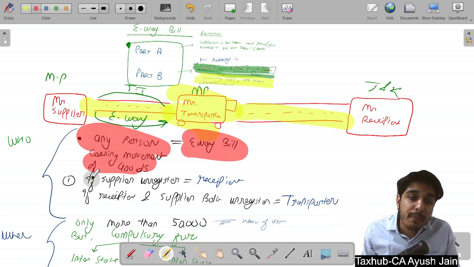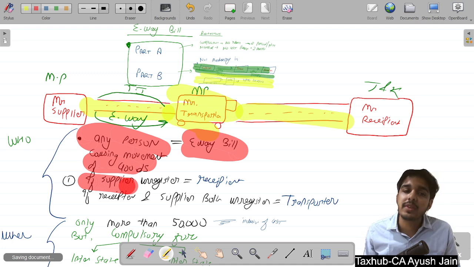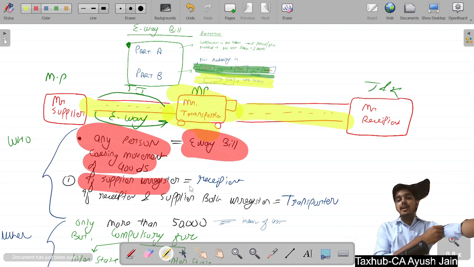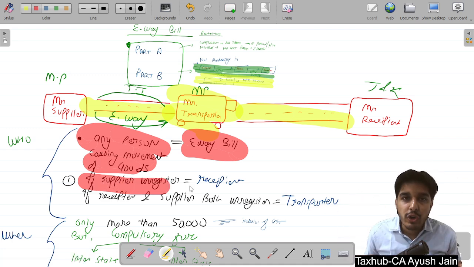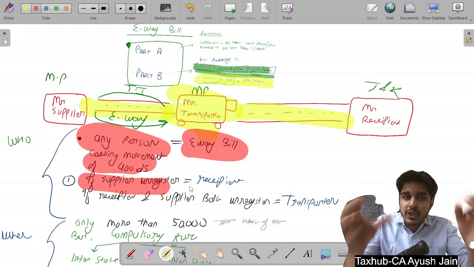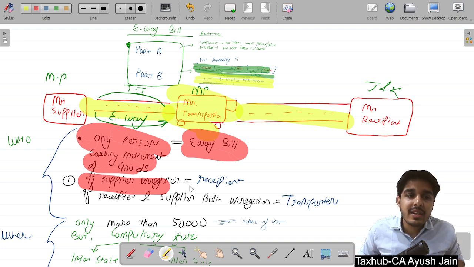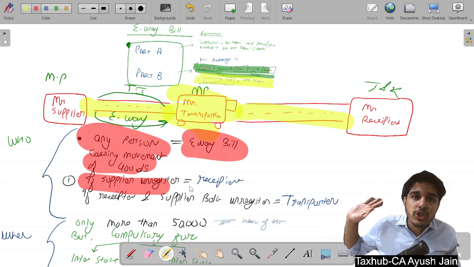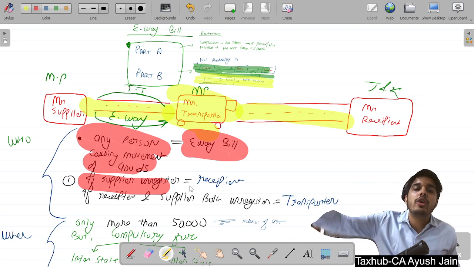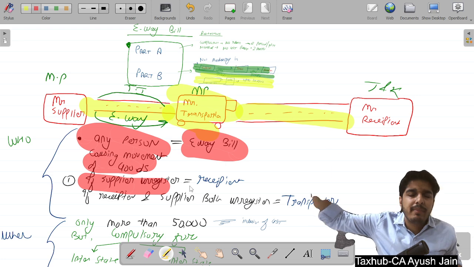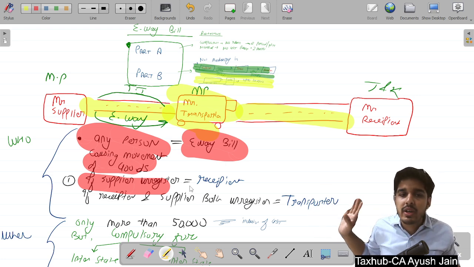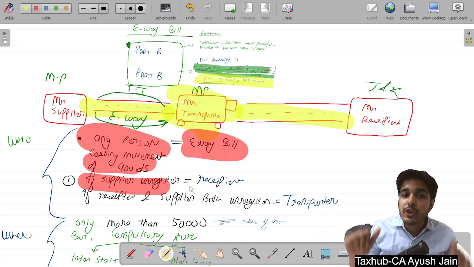Now suppose the supplier is unregistered. In my case, the supplier initiated the movement of the goods and is responsible for generating the e-way bill. But Mr. Supplier is unregistered. He says that he is not responsible for registration under GST because he falls under the limit; he has not crossed 40 lakhs of turnover. So now the question is, who will issue the e-way bill?